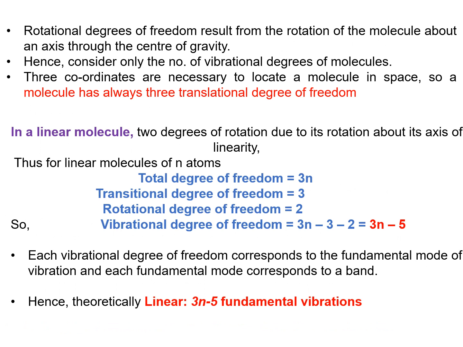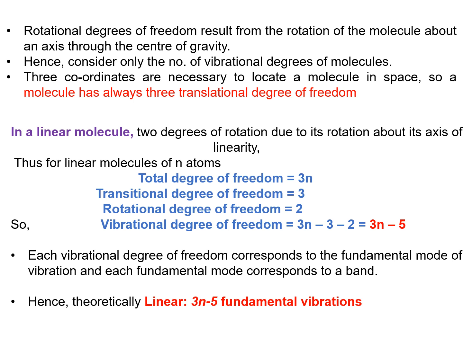Rotational degrees of freedom result from the rotation of the molecule about an axis through the center of gravity. Hence, we consider only the number of vibrational degrees of freedom of molecules.